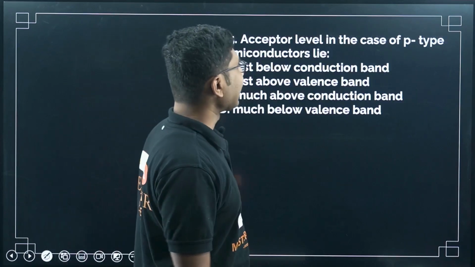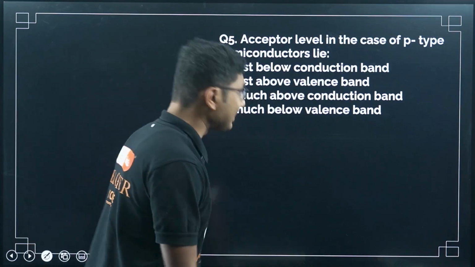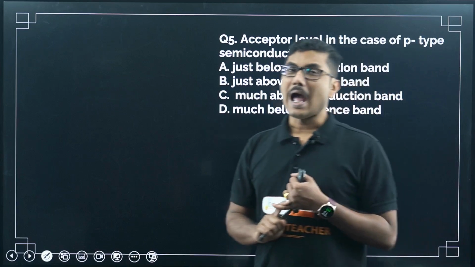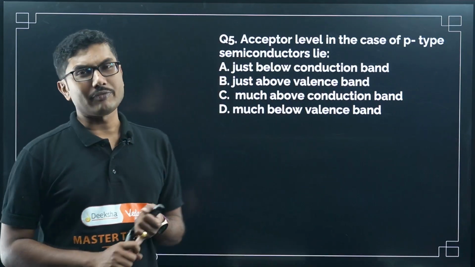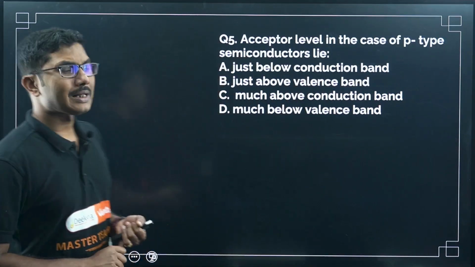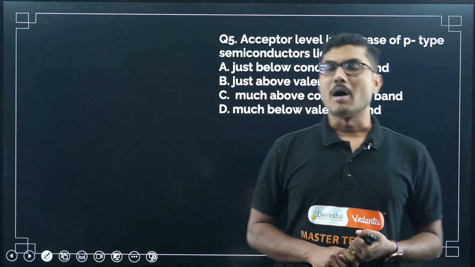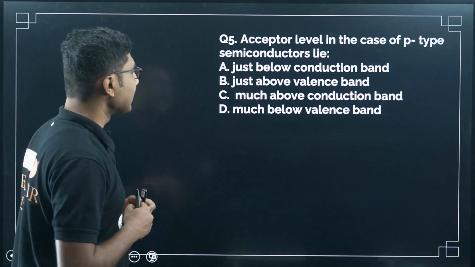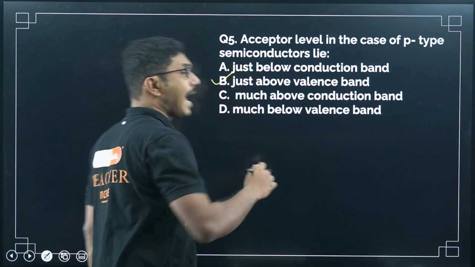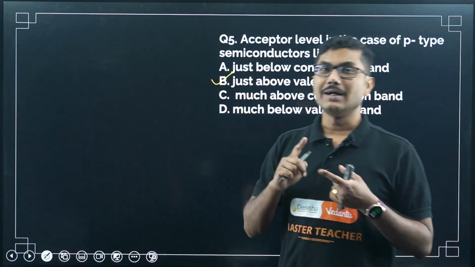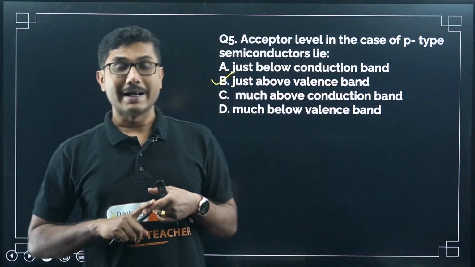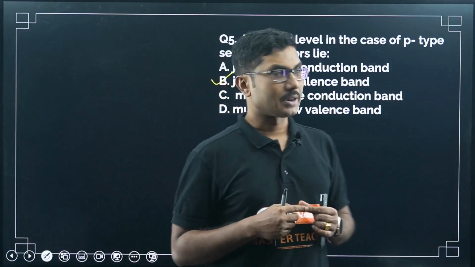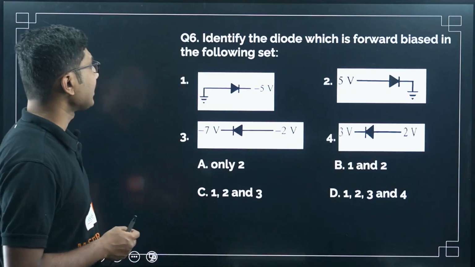Acceptor level in the case of a P-type semiconductor is. Now what is the acceptor level? There are 2 levels. One is the acceptor level for P-type, and there is a donor level for N-type. Now we have to remember that the acceptor level for P-type is very close to the valence band, just above the valence band. Correct answer is this. And one more thing, the donor level for N-type semiconductor is just below the conduction band. Okay, these 2 things you have to remember. Now let's move on to the next question.